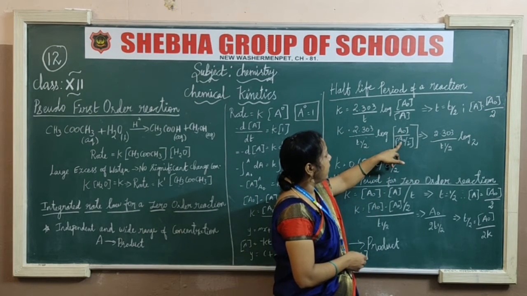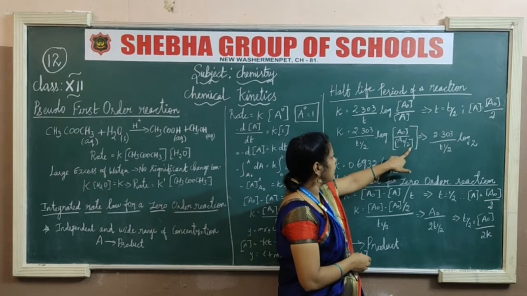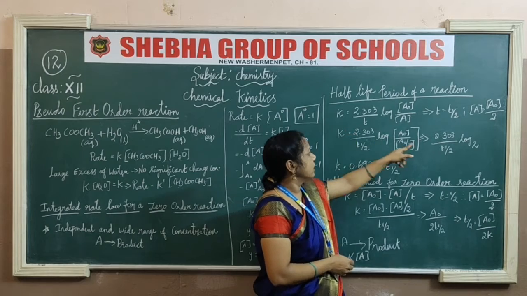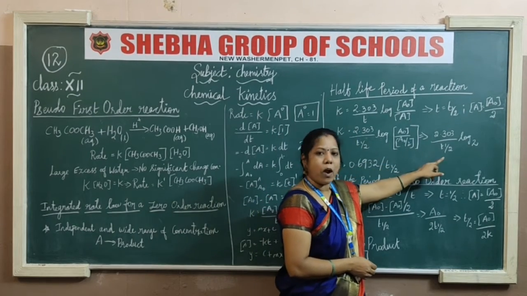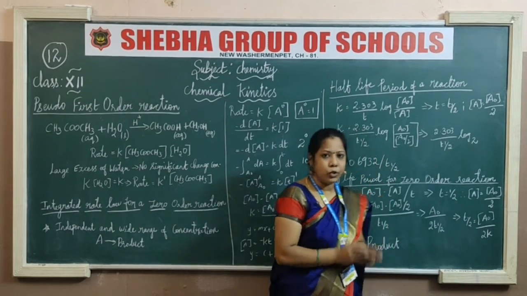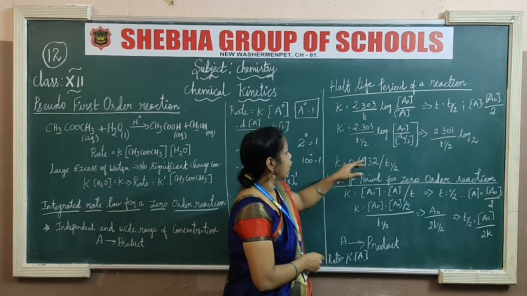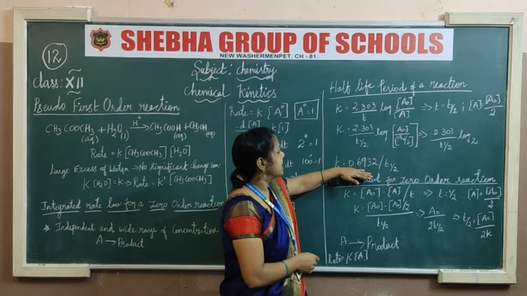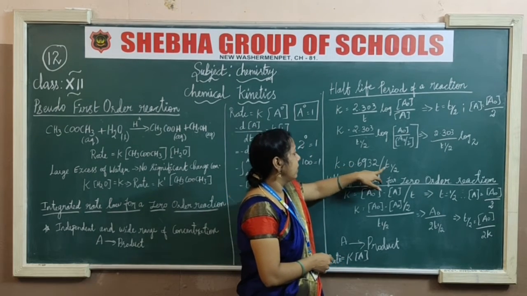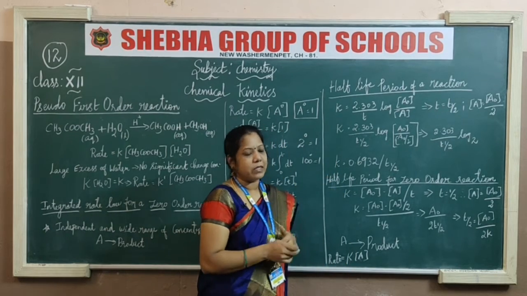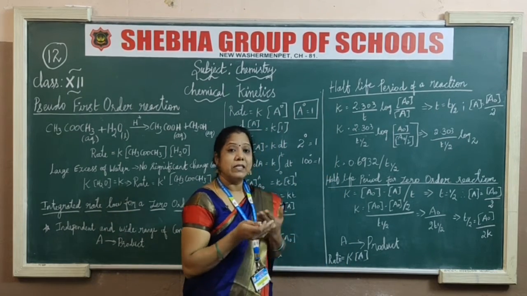A naught by A naught cancels and the remaining 2 gives log 2. So 2.303 by T 1 by 2 log 2. And the value of the log gives 0.6932 by T 1 by 2. This is the primary step for the zero order reaction.